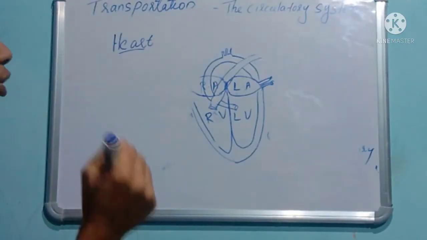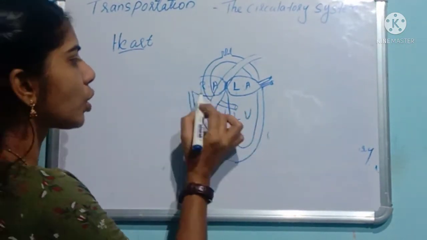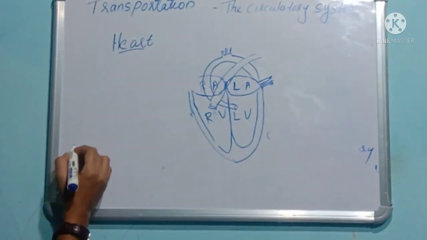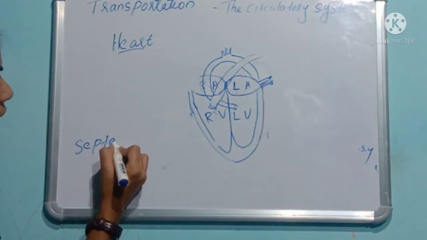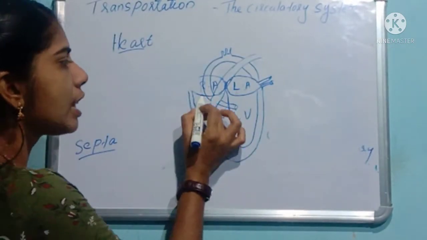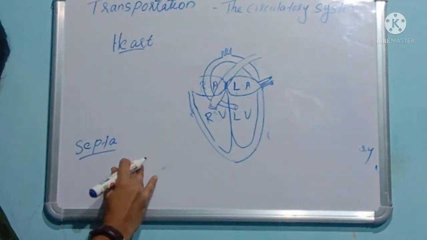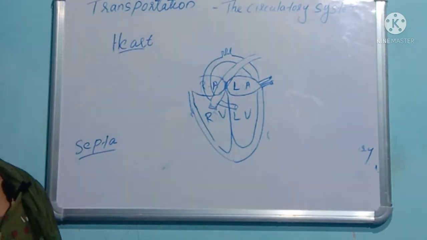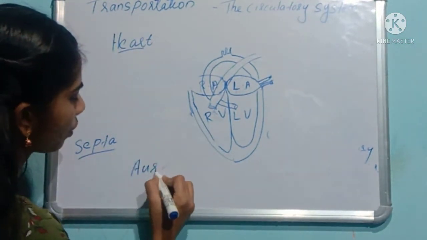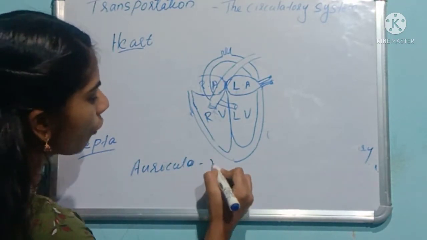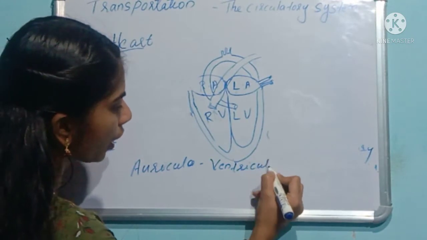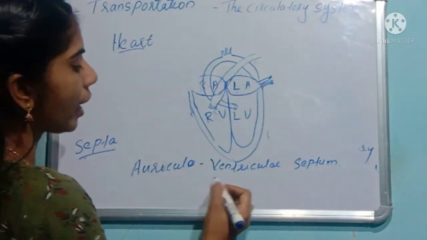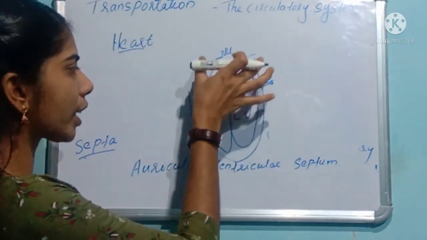Is it clear? So we have the auricles and ventricles. These two auricles and two ventricles are separated by muscular partitions, and that is known as septum.